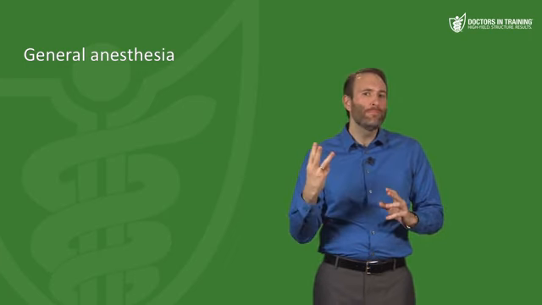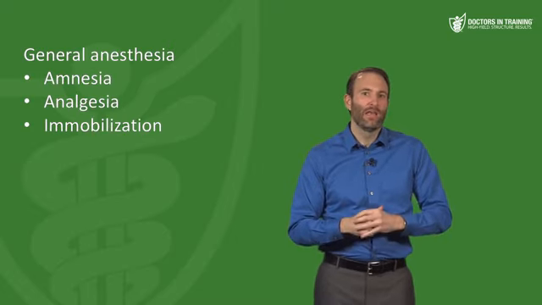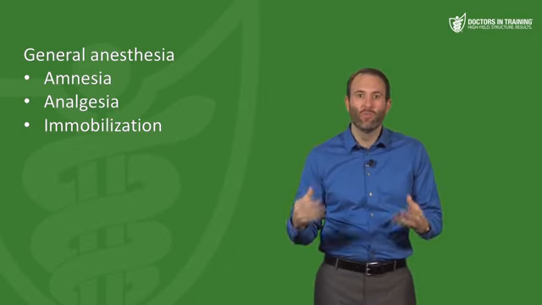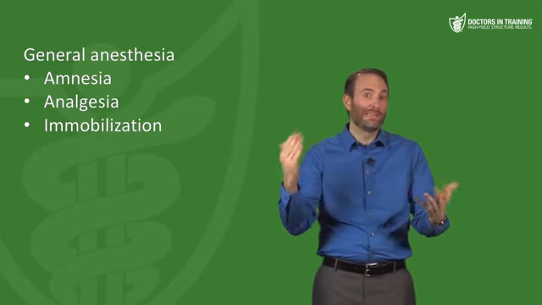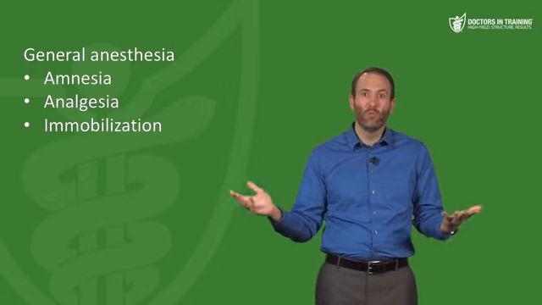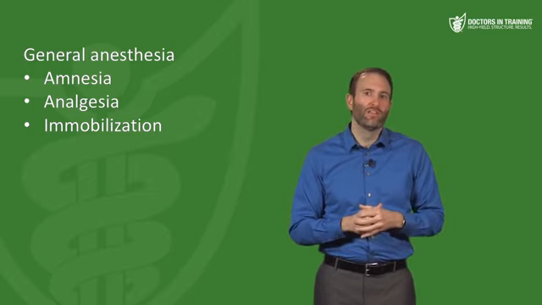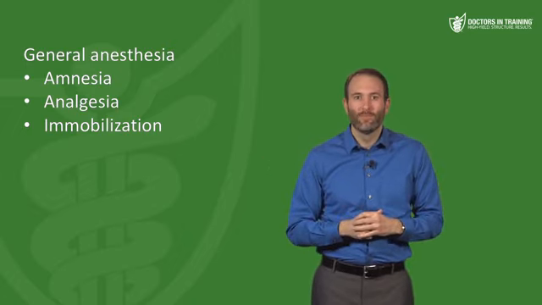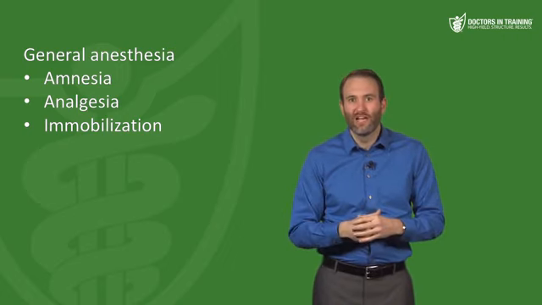Now, there are three main components to general anesthesia. There's amnesia, analgesia, and immobilization. Now, amnesia means the patient has no memory of the surgery, no memory of being intubated and prepped or any other events related to the procedure, so they are knocked out. Analgesia means pain control. So surgery is painful, we're cutting them open, you don't want them to feel that pain. And then immobilization or paralysis is important because in order to perform a procedure correctly, you need complete immobility in that working area.